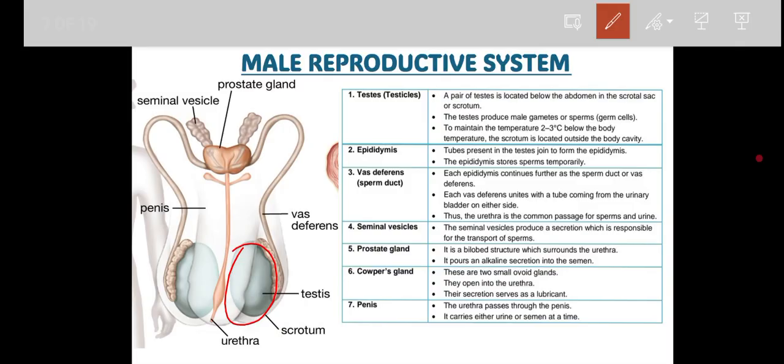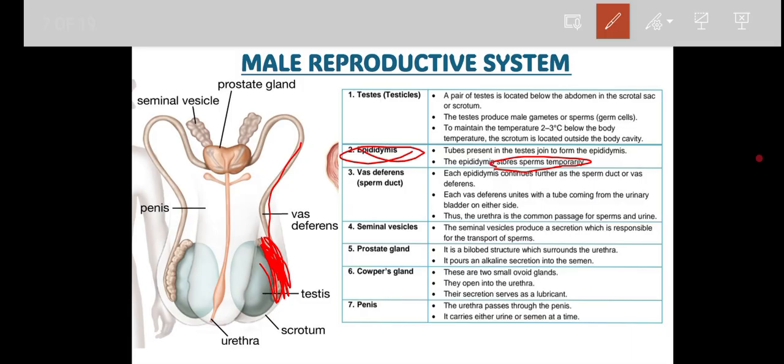The second thing, you can see here, is this structure which is attached to the testis, and this is called the epididymis, right? The epididymis is a kind of tubular structure which joins with the testis, along with the vas deferens, this one. The major function of the epididymis is to store the sperm for a temporary period, right? It stores the sperm here.